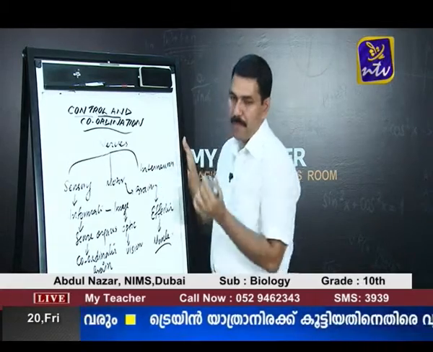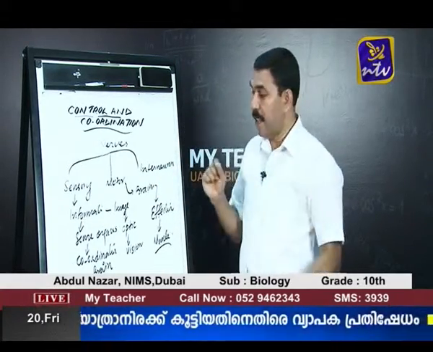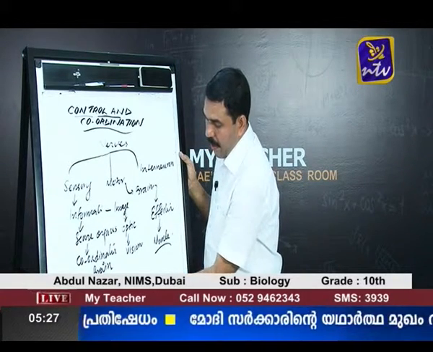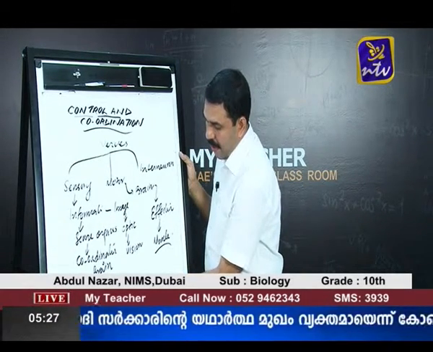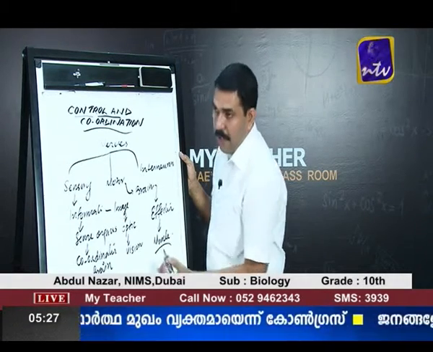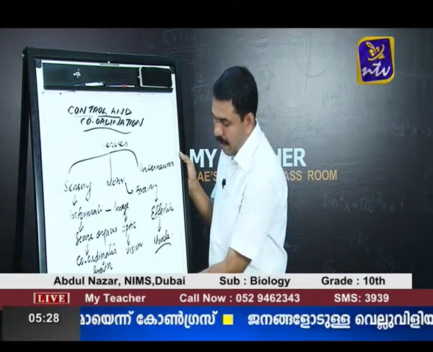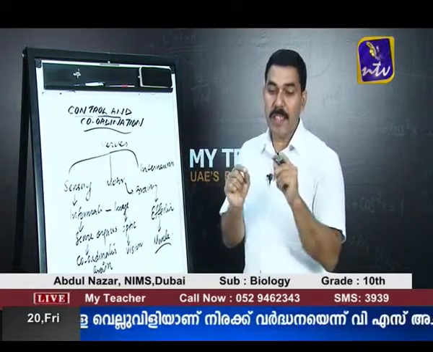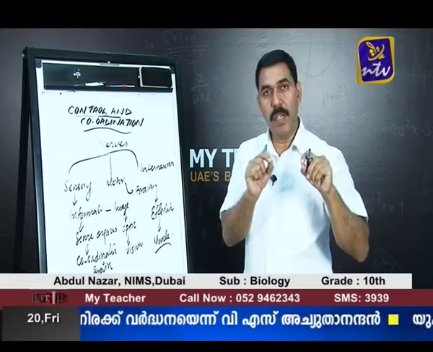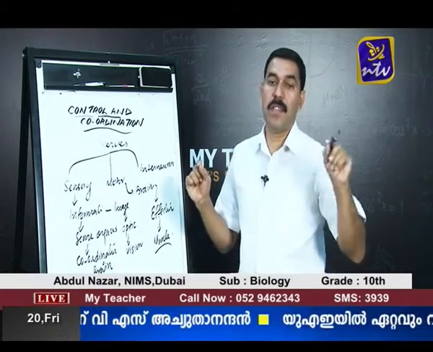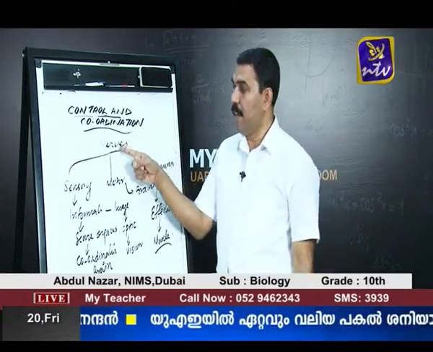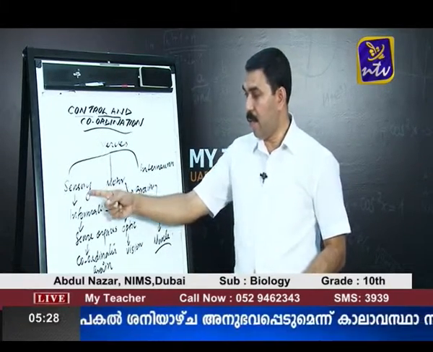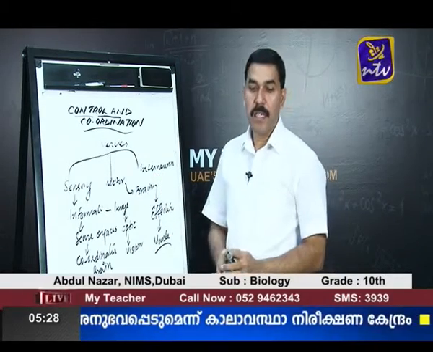The third type of nerve. Suppose, for example, consider that this is a sensory nerve divided into branches, and here it is the interneuron. Interneurons pass the information from the sensory neuron to the motor neuron. So they act as a connection between motor and sensory nerves. So depending on the function, nerves can be divided into three types: sensory nerve, motor nerve, and interneuron.